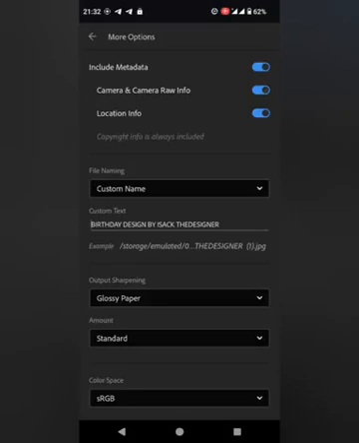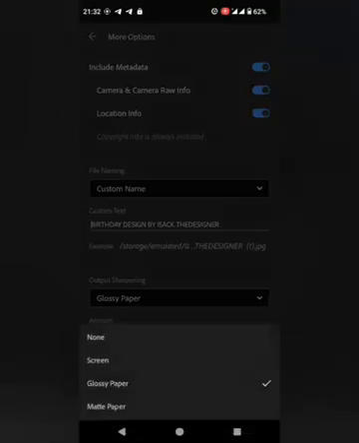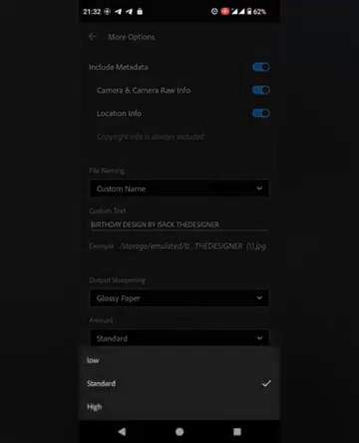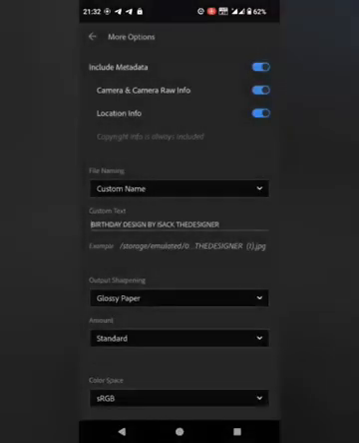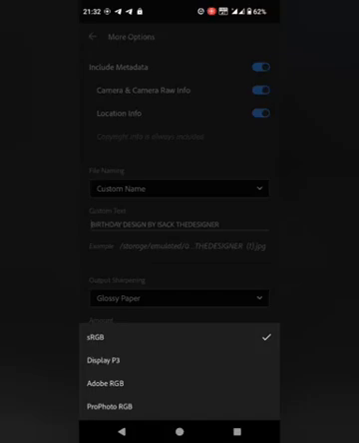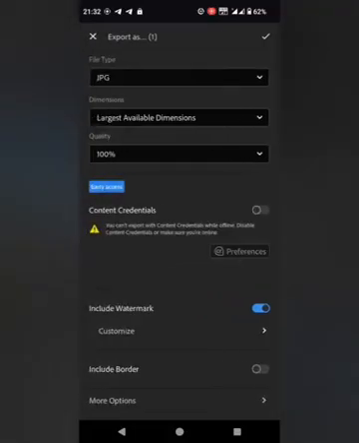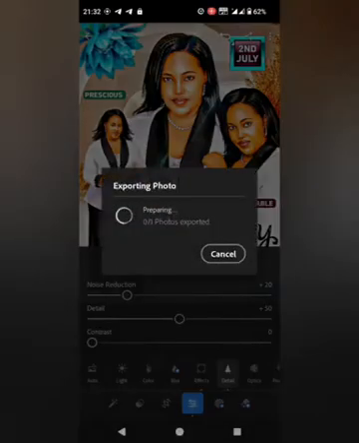Okay, yes. Output sharpening, you can use glossy paper, matte paper, or the screen, but let me leave it on the glossy paper. And then amount, it is the standard. Okay, and then color space, I'm going to use Adobe RGB. Okay, yes, and then click back, then mark it like that. So it is saving just like that.